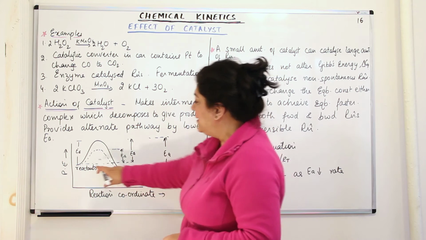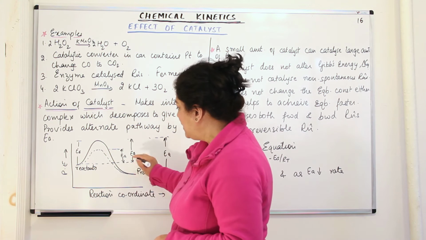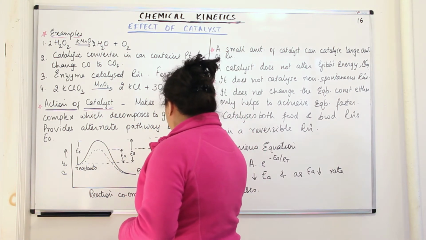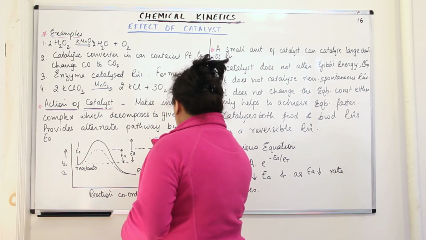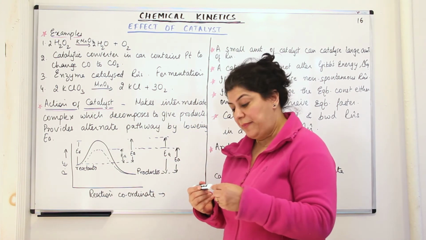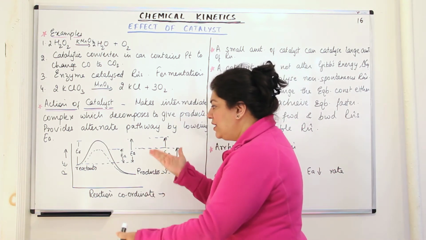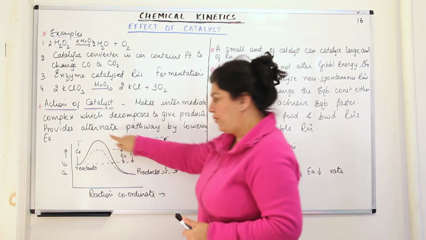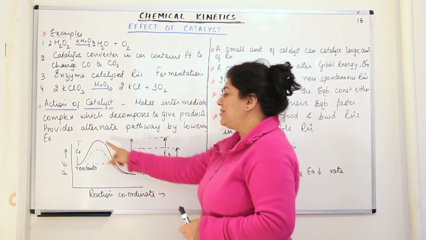Now, if you add a catalyst, the energy of activation decreased. It became only this much for the reactant. But for the product, the energy of activation also decreased. This was the energy of the product. If you add the catalyst, the energy of activation decreased. So what happens? The addition of a catalyst decreases the activation energy on both sides. It decreases the activation energy of the forward reaction, and it also simultaneously, by the same amount, decreases the activation energy